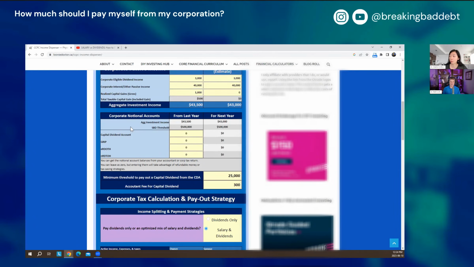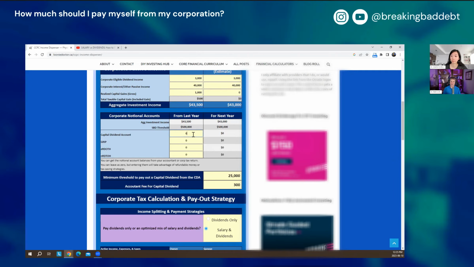All right, so now we're moving on to the corporate notional accounts section. Okay, so the capital dividend account, where would one usually find this information? Yeah, so for all of this section, if you happen to know what they are, it's great, because it makes you check that they've actually been emptied out. These are all basically taxes that have been collected from your corporation, but some of it's in this notional, which is an imaginary tax account, that is money that your corporation can actually get back refunded if you use them properly. So you want to make sure they've been emptied out if you've been able to do that.